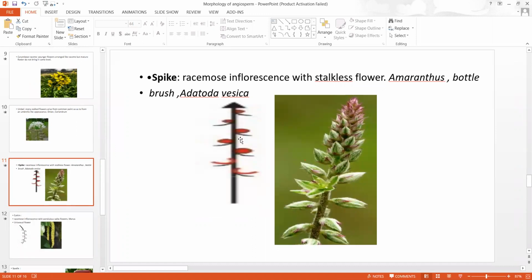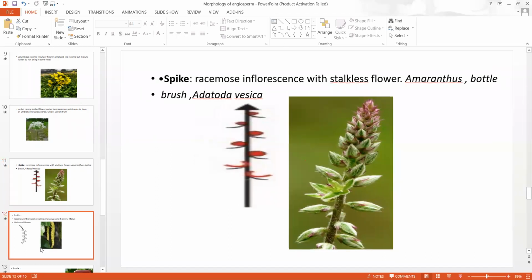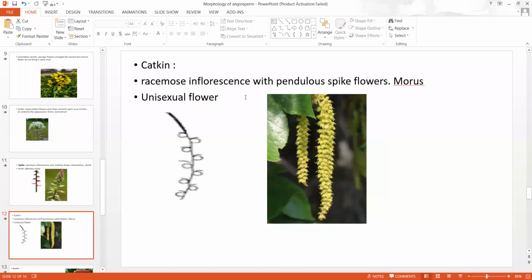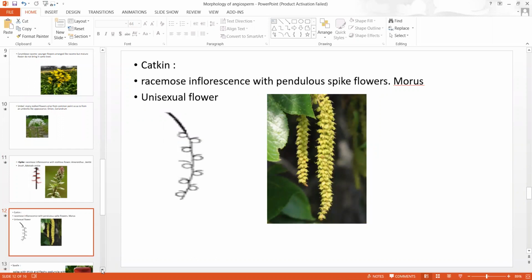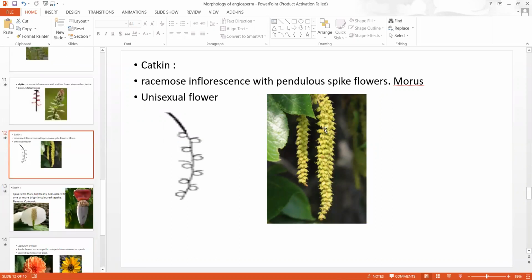In spike inflorescence, this is also a type of racemose inflorescence. Here, sessile, stalkless flowers are arranged in acropetal succession. That is old flowers at the base, young flowers at the apex. But the flowers are sessile. Catkin, that is pendulous spike. It is not so important for you, but it is a pendulous spike. The spike which is pendulous is called catkin.